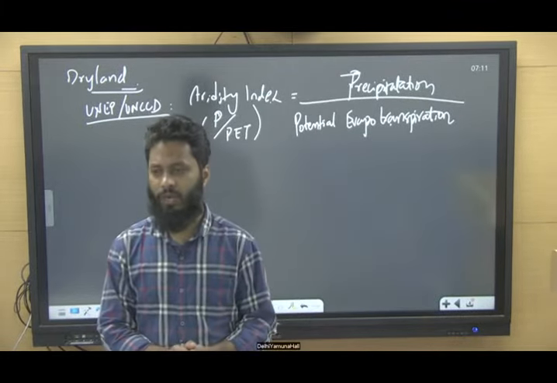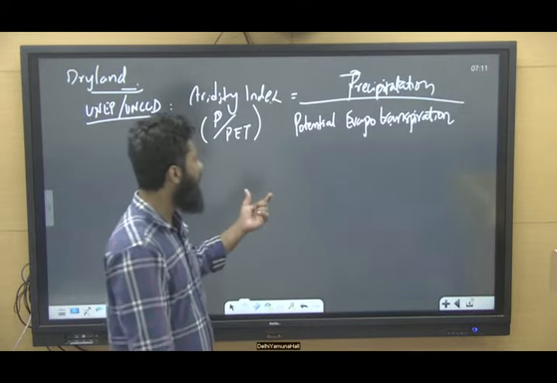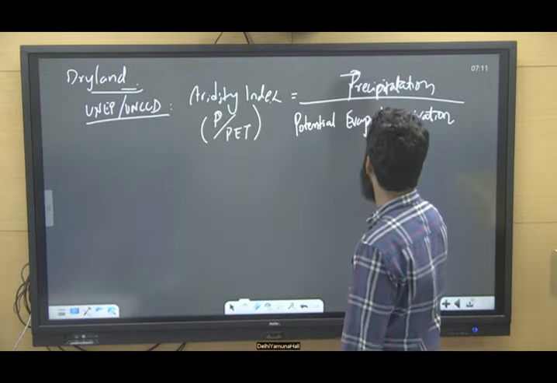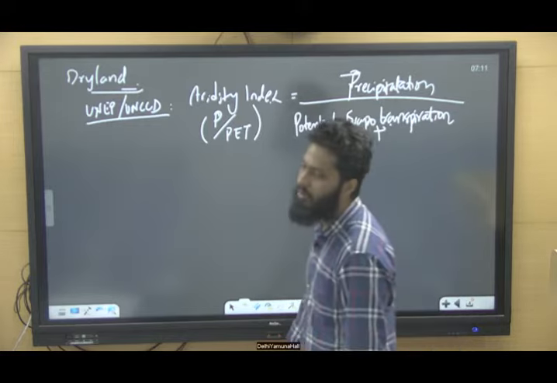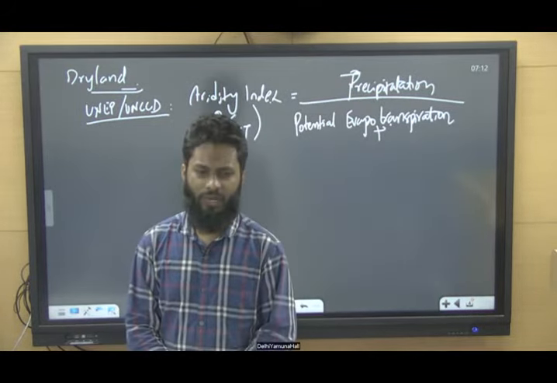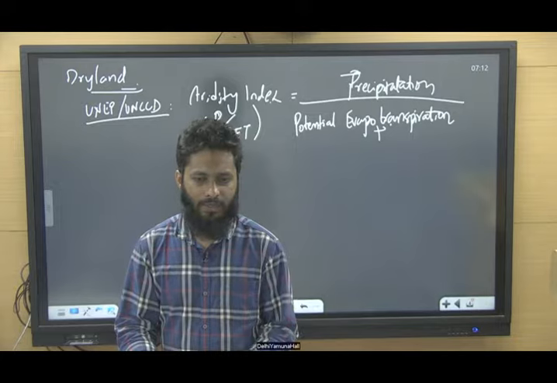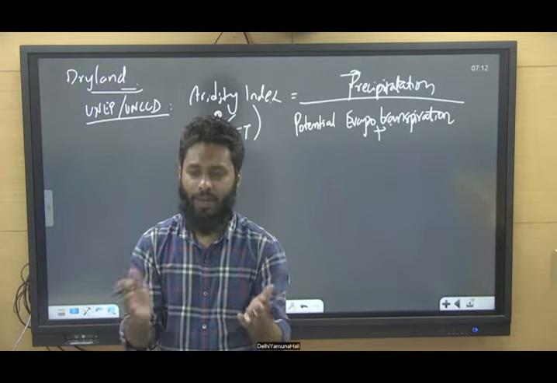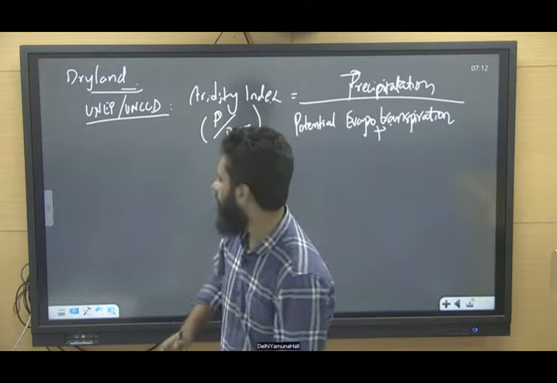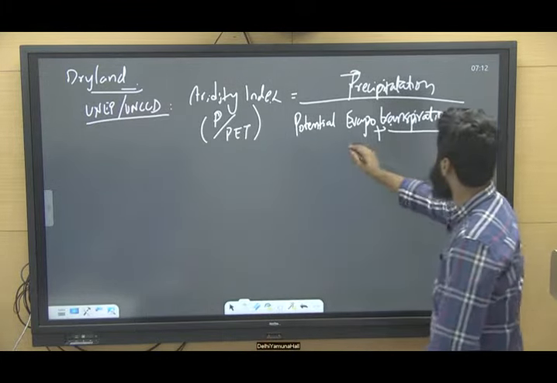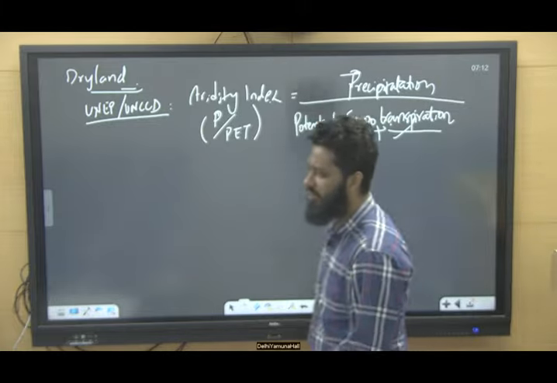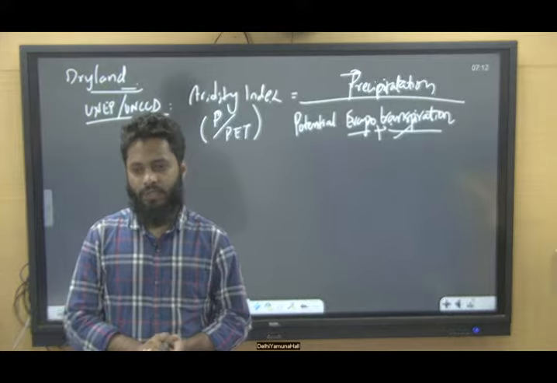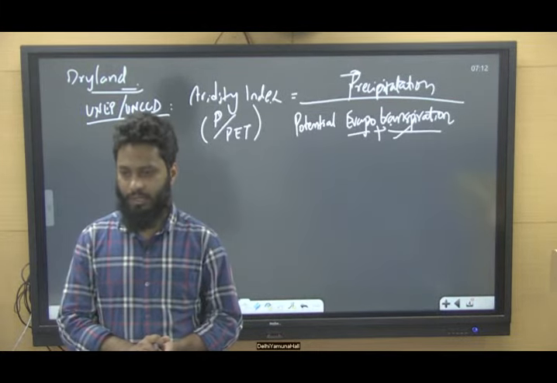Rainfall, majorly rainfall. And what is evapotranspiration? Evaporation and transpiration, that is evapotranspiration. Evaporation, you know, right? And transpiration is the evaporation from the surface of plants and grasses, right?